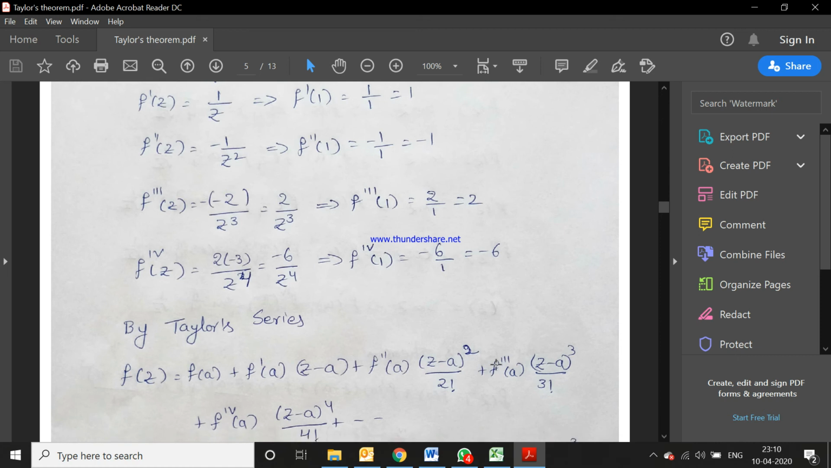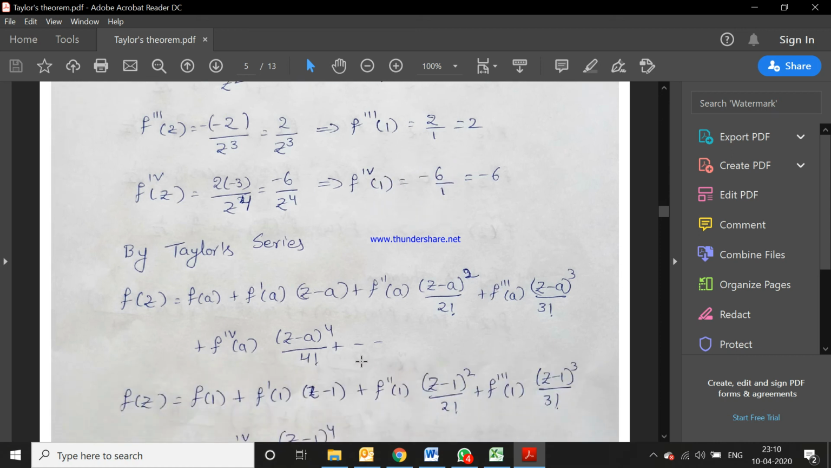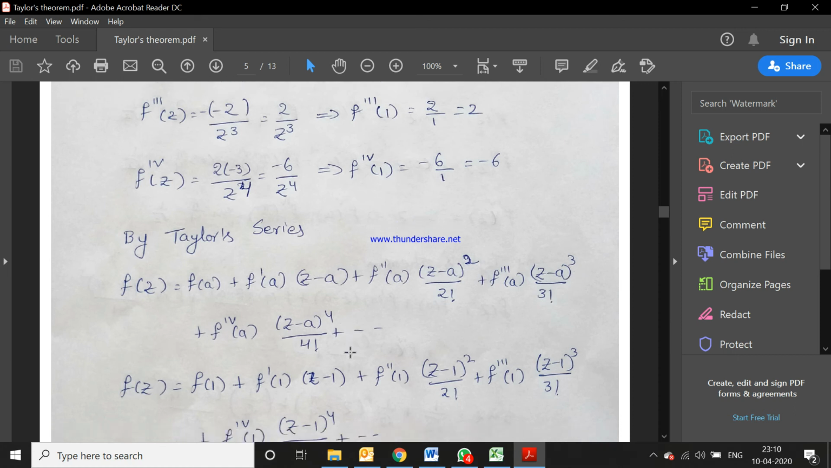All the values we substitute in the Taylor series. First you have to write the Taylor series: f(z) = f(a) + f'(a)(z − a) + f''(a)(z − a)^2 by 2 factorial + f'''(a)(z − a)^3 by 3 factorial + so on.